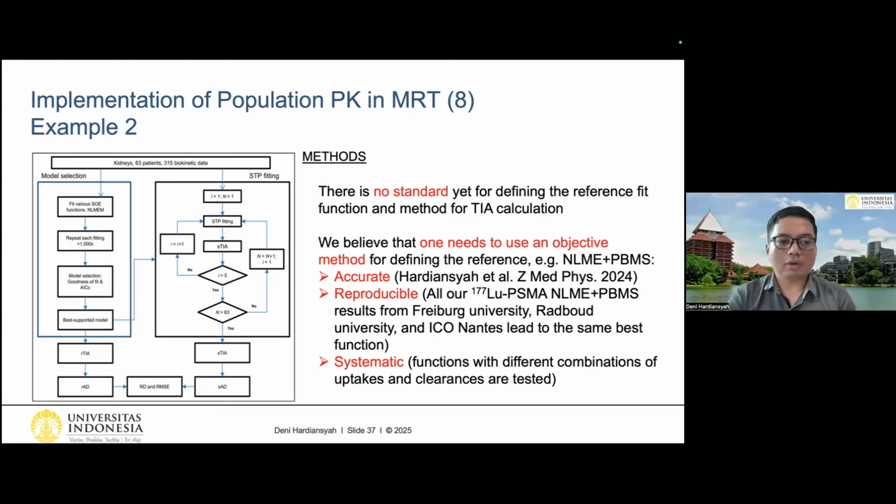Even though, of course, the parameters from these different centers are different. Similar, but not completely the same. And also, last but not least, systematic. Why? Because for all the functions that we define in our set of functions, we have different combinations of uptake and clearance, which started from a very simple one to a very complex one.